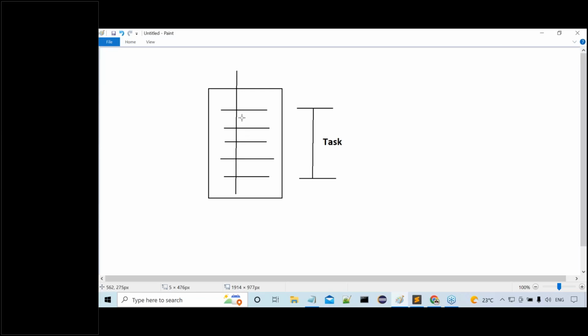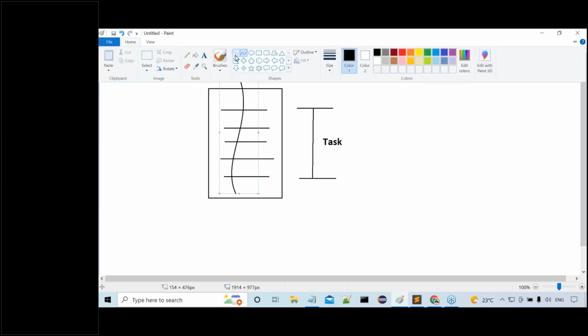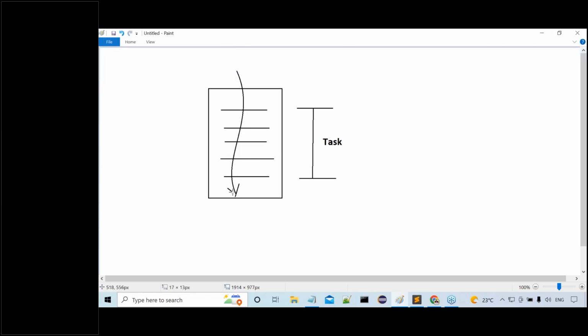Flow of execution will start at the starting point of the program and terminate at the end of the program. So one flow of execution is required. That flow of execution is not visible to us, but internally it gives some results, some outputs, because of executing lines of code, because of the flow of execution only.